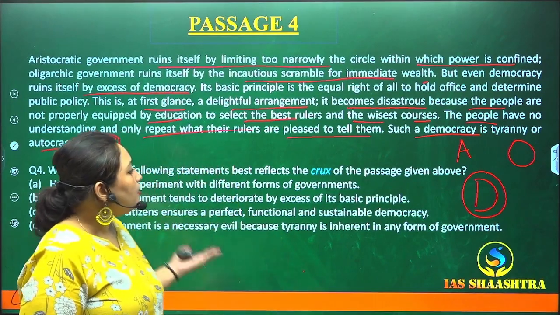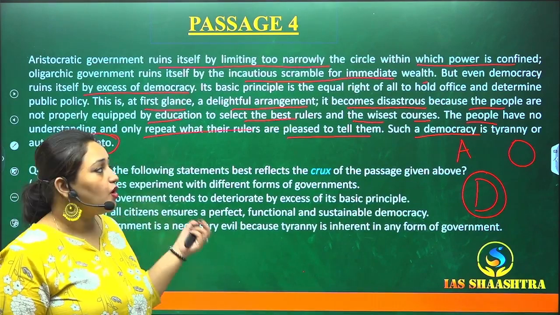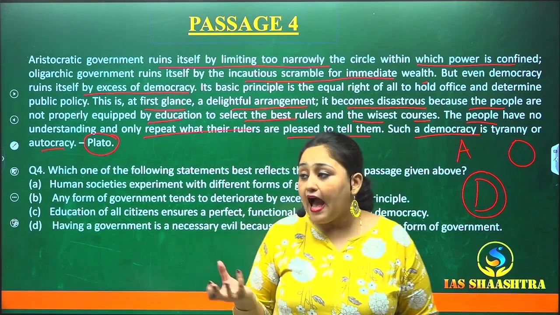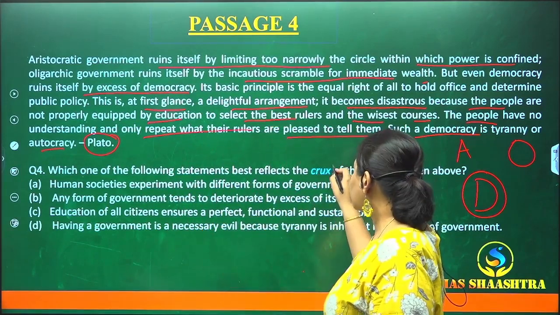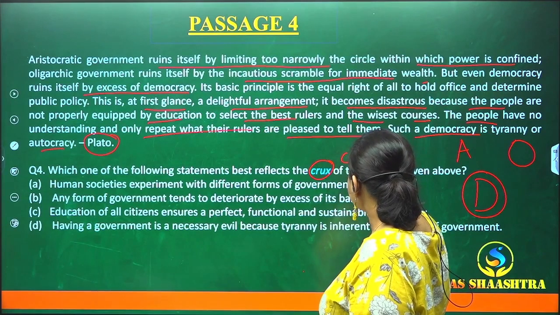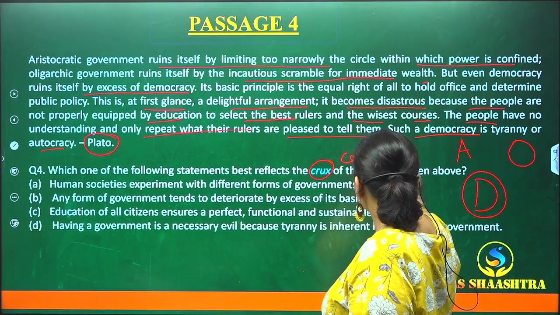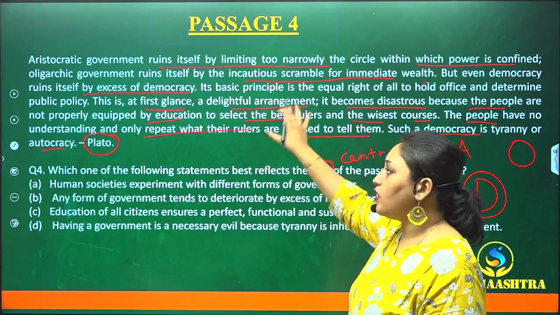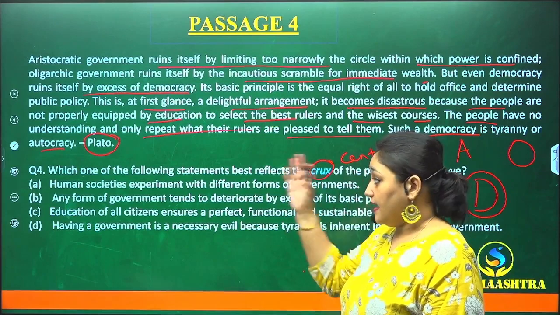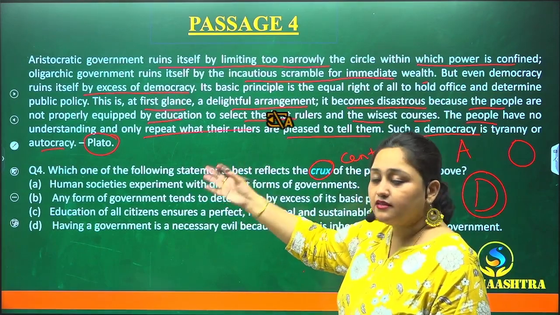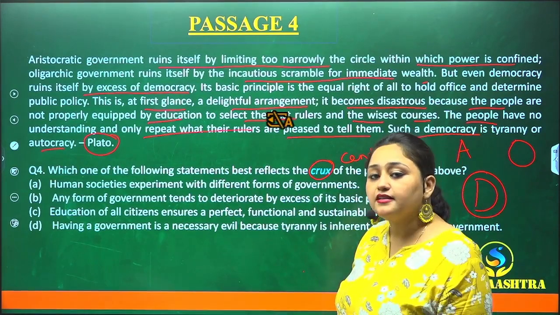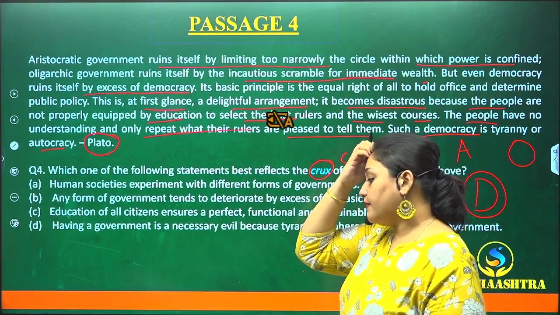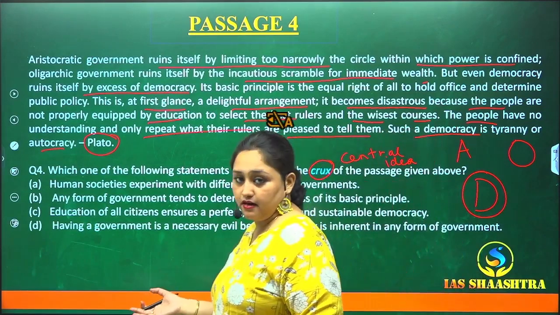Okay, so we have understood this from the author's passage. So let's see which of the points goes with our understanding. And here we have to find the crux, the central idea of the passage. Now we have understood the author, Plato, is basically saying that the aristocratic government ruins itself by confining its powers. Oligarchic government is ruining itself by running behind immediate wealth.